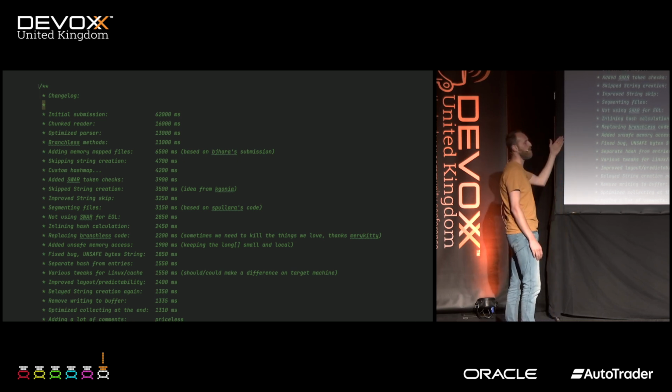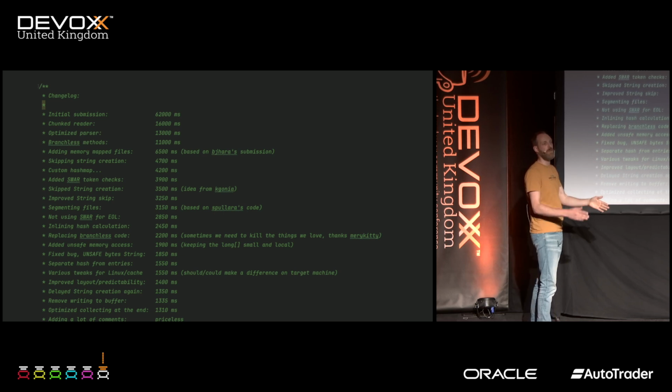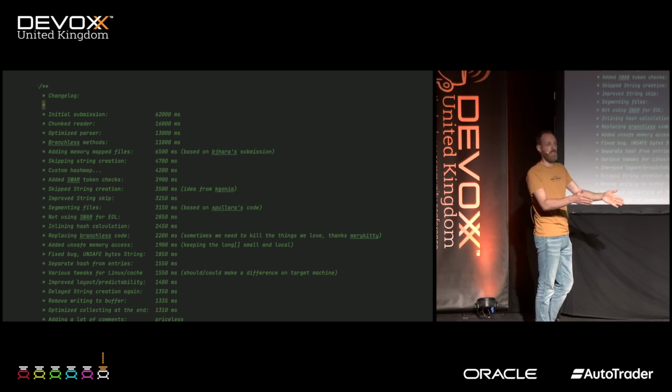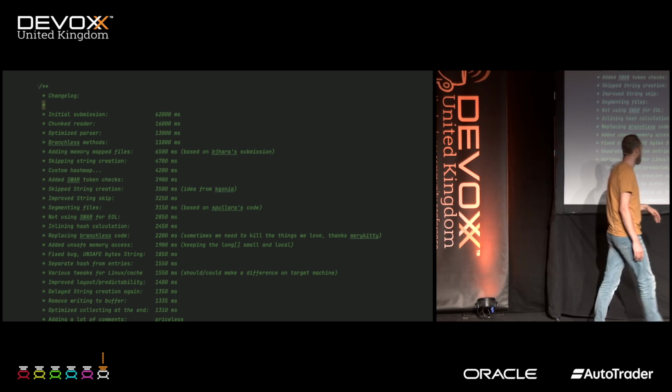again, skipping more string creations. What else? Segmenting the files. Not using SWAR for the end of line, because if you parse the temperature, you already know where the end of the line is. So we were basically doing that double, etc., etc. Various tweaks for Linux caching, etc.